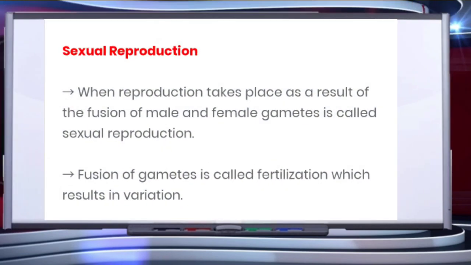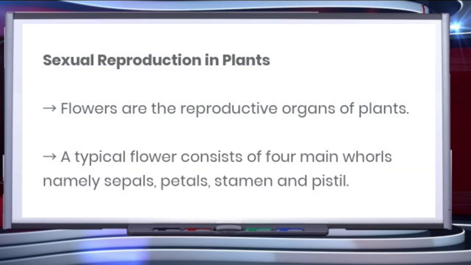Sexual reproduction. When reproduction takes place as a result of the fusion of male and female gametes, it is called sexual reproduction. Fusion of gametes is called fertilization, which results in variation. Sexual reproduction in plants. Children, as you all know, flowers are the reproductive organs of plants. Angiosperms are characterized by the presence of flowers. They are the only group of plants which develop definite flowers. Therefore, angiosperms are also called flowering plants, and flowers are the only reproductive organs of plants.